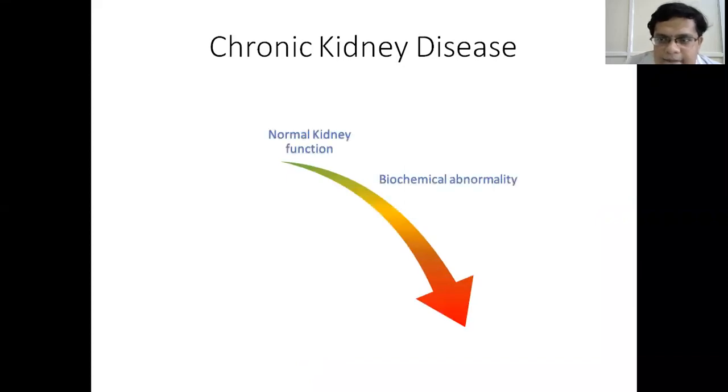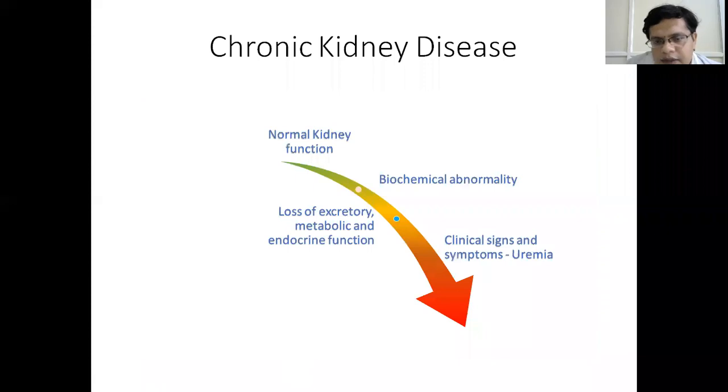So usually kidney disease manifests only after a prolonged period of time. The clinical symptoms manifest after a prolonged period of time. Initially, the only manifestation is biochemical abnormality in the form of elevated serum creatinine and blood urea. Following this is the loss of excretory, metabolic, and endocrine functions of the kidney. Then, as the disease progresses towards the end, we have clinical signs and symptoms of uremia. Uremia literally means urine in the blood. So the accumulation of toxic products in the blood is called uremia.